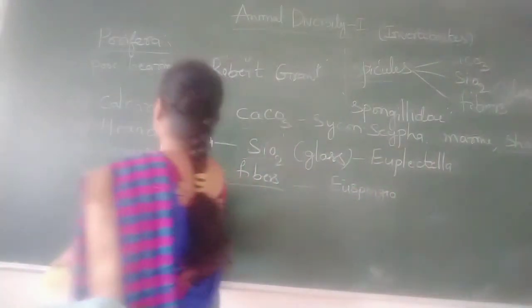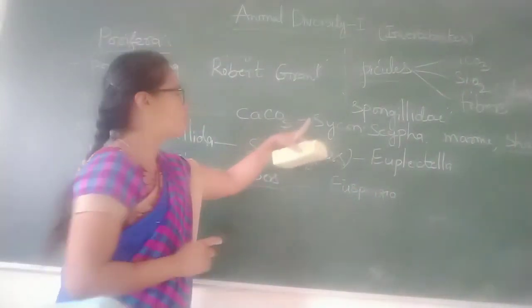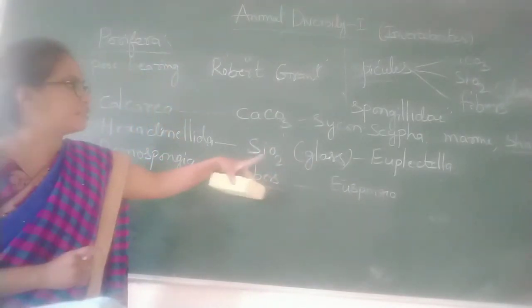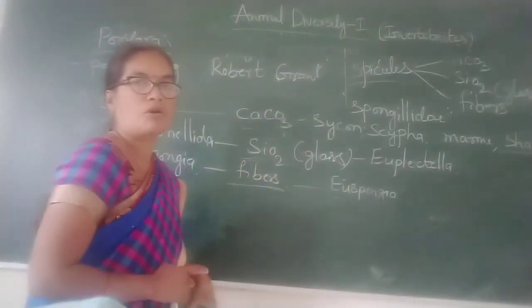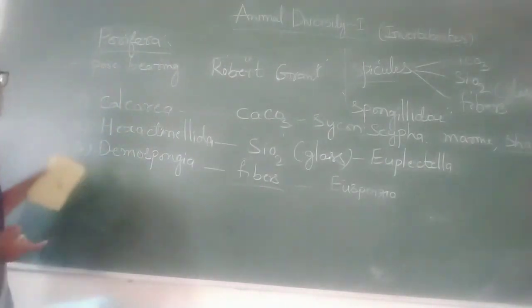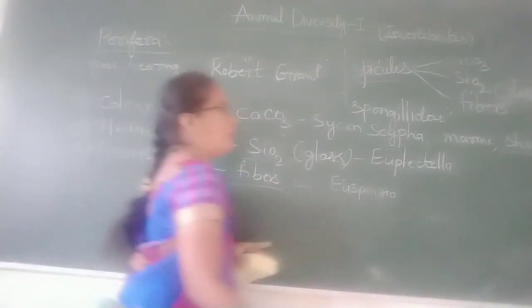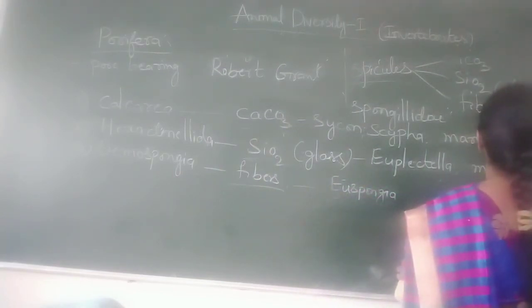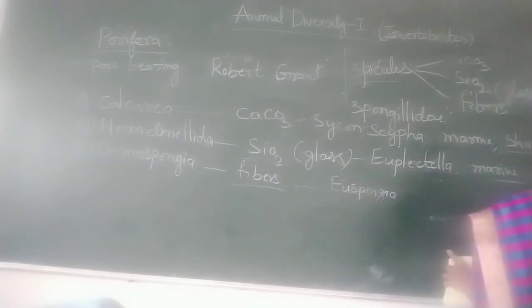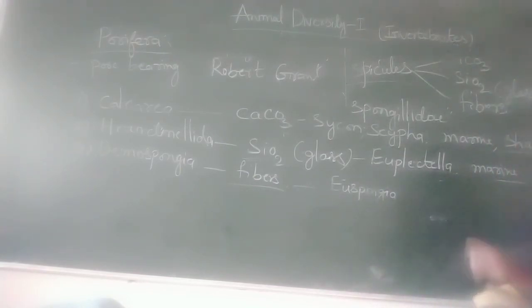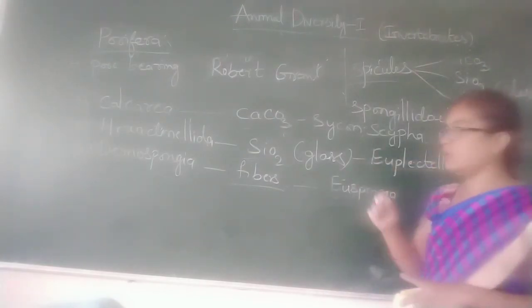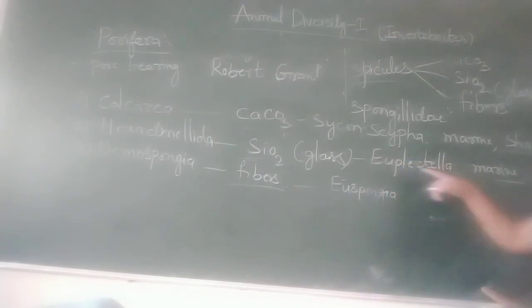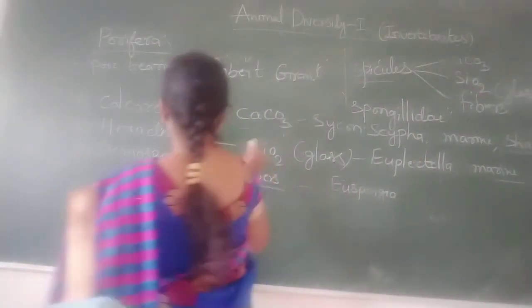In Hexactinellida, spicules are formed with glass. An example is Euplectella, also called the Venus flower basket. They live in marine water in deeper areas, whereas shallow means living on top.